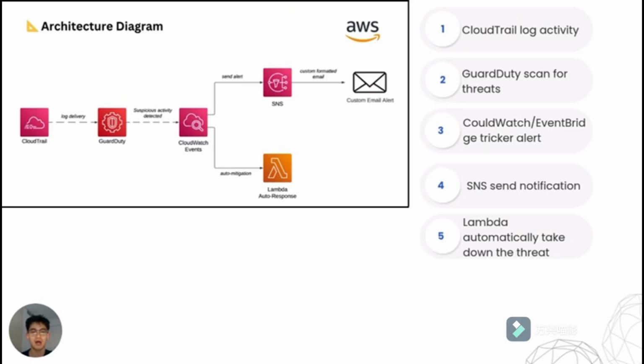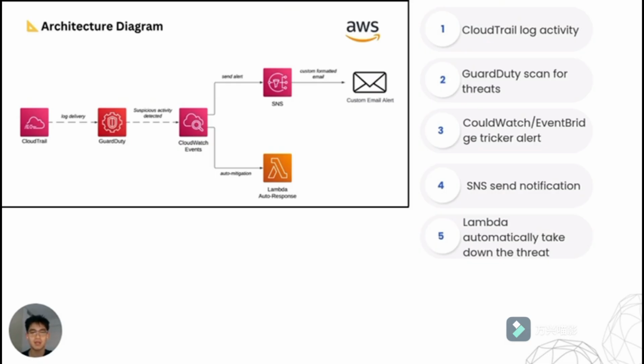Then GuardDuty automatically scans those logs to detect any suspicious or malicious behavior. When a threat is found, CloudWatch Events or EventBridge triggers an alert. That alert is sent through SNS, which forwards a notification email to the security team.